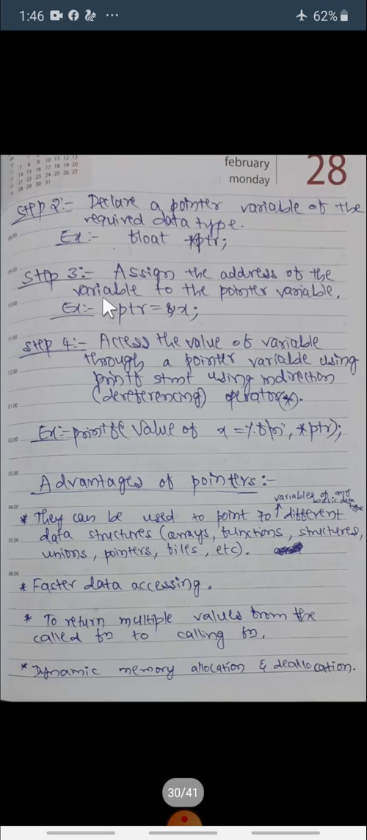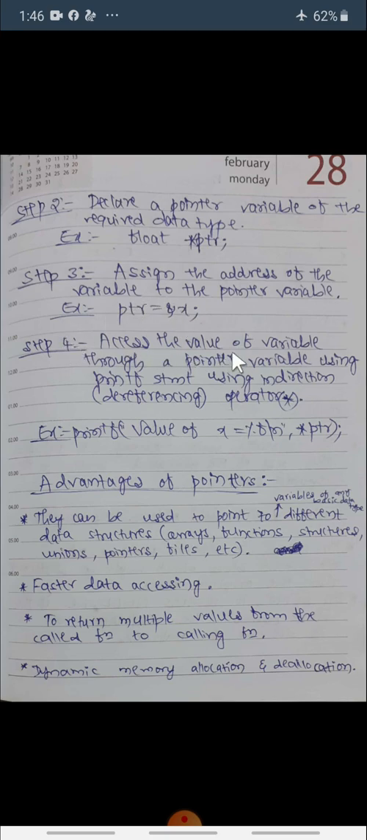Second step: declare a pointer variable of the required data type. Whichever data type you want, you declare that data type, along with the variable, that is *ptr. It is not an ordinary variable, it is a pointer variable. Third step is to assign the address of the variable to the pointer variable. But here we should not use an asterisk. Simply assign the address of that variable to this variable.